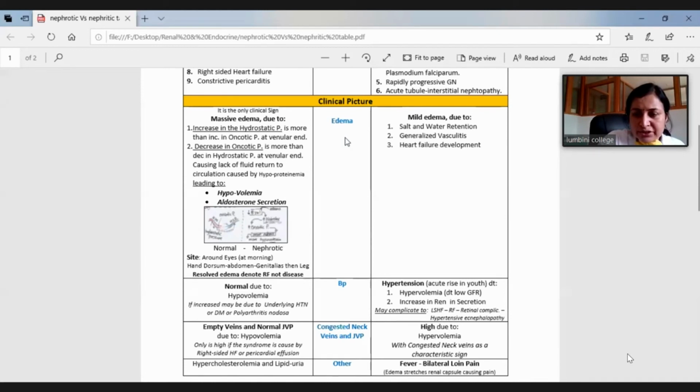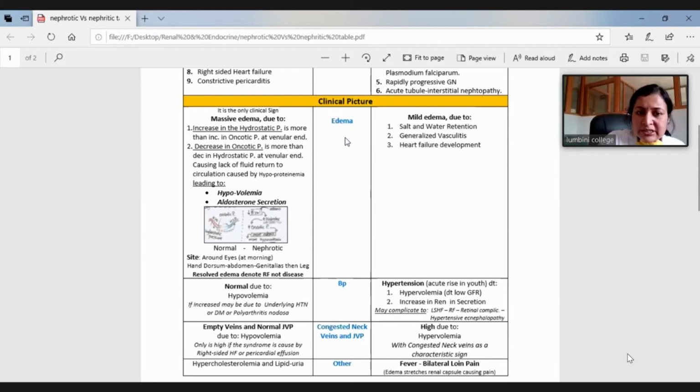This is very nicely given in the physiology chapter, or even in Mahapatra, if you study that book. So with the hydrostatic and oncotic pressure imbalance, the blood volume is reduced, while in the interstitium a large amount of volume accumulates.